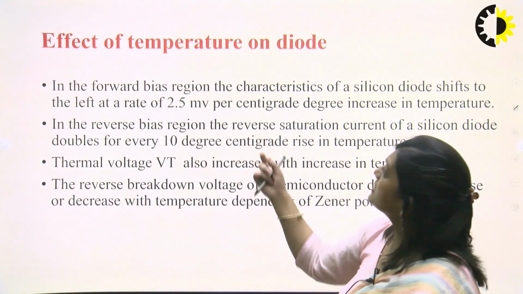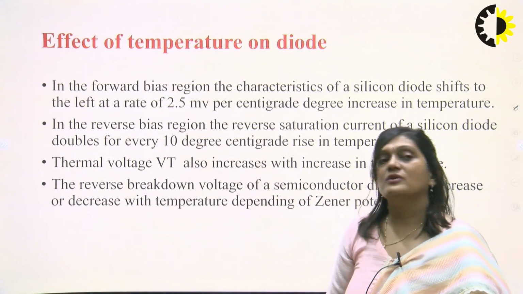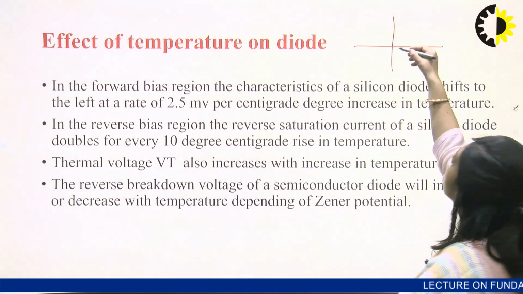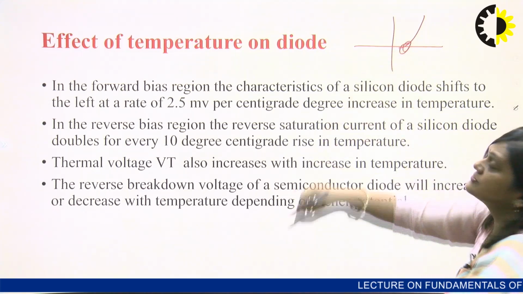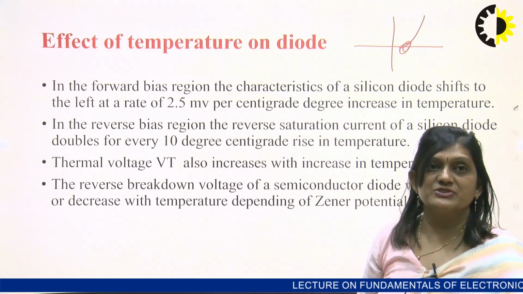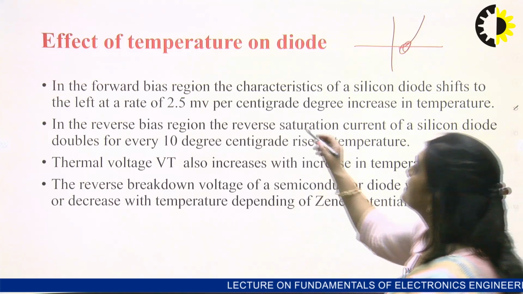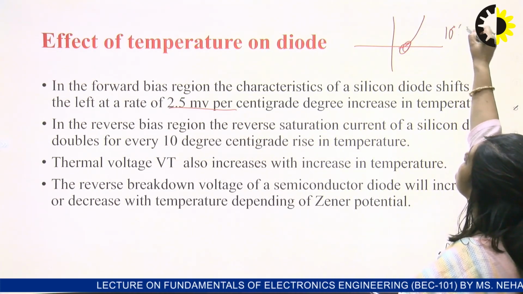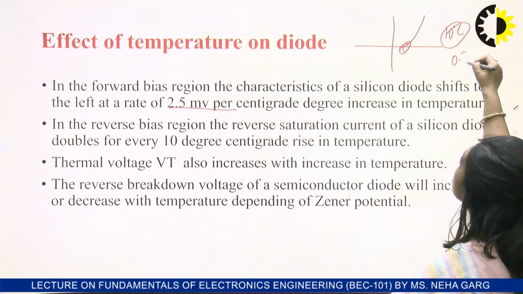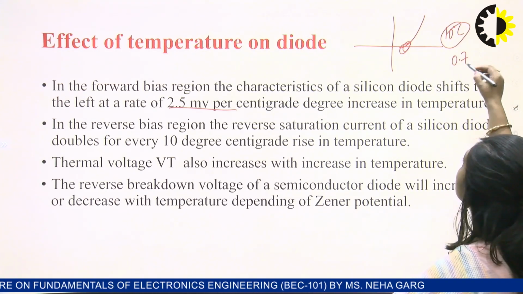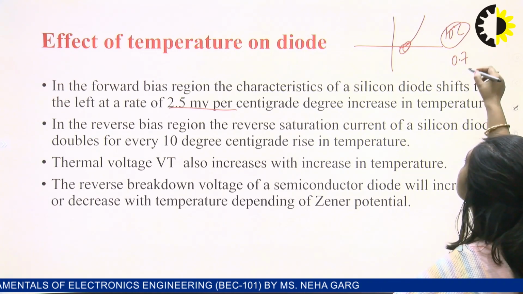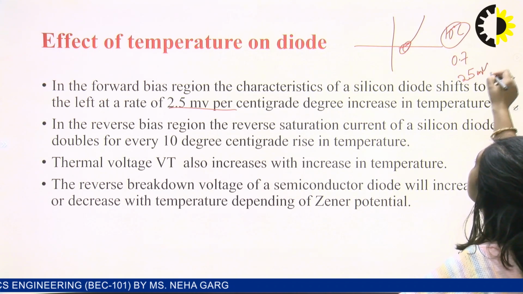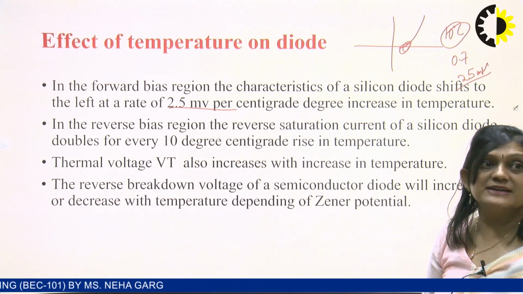So these are the effects of temperature on a diode. In the first case we can see this is our cut-in voltage. This cut-in voltage will decrease if we increase the temperature, and it will decrease at the rate of 2.5 millivolt per degree centigrade. Like if we increase the temperature by 10 degree centigrade and we have a cut-in voltage of 0.7, it will decrease by 25 millivolt per 10 degree centigrade.